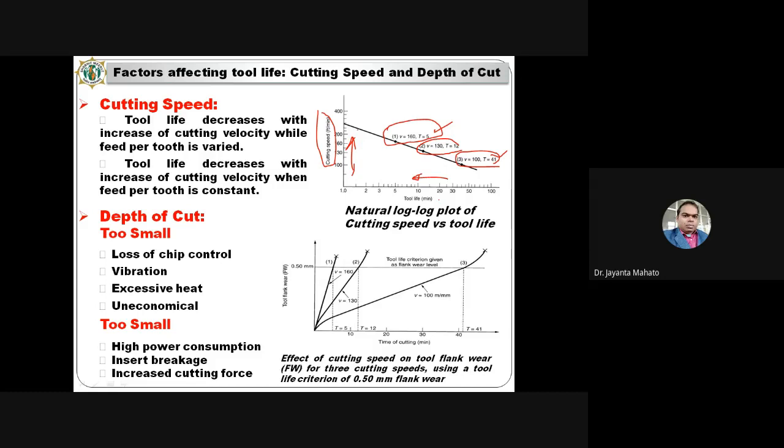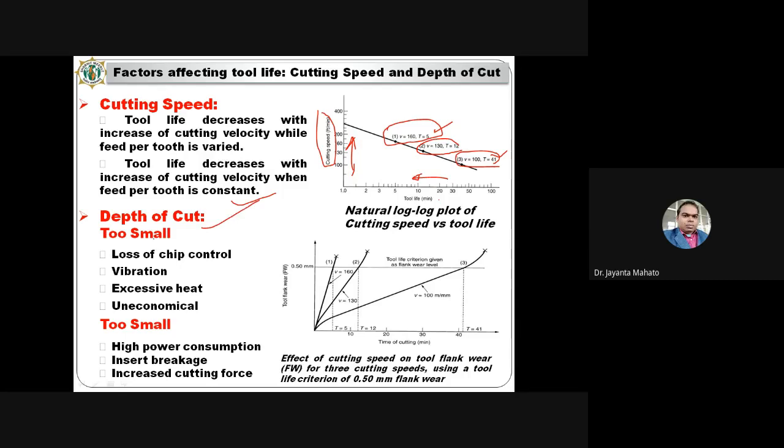This relation is just a linear type of relation. Tool life decreases with increase in cutting velocity, while feed per tooth is varied. Tool life will decrease with the increase in cutting velocity when feed per tooth is constant. So when the other parameters are constant, tool life will decrease with increasing cutting velocity or speed. Now, what is the role of depth of cut?